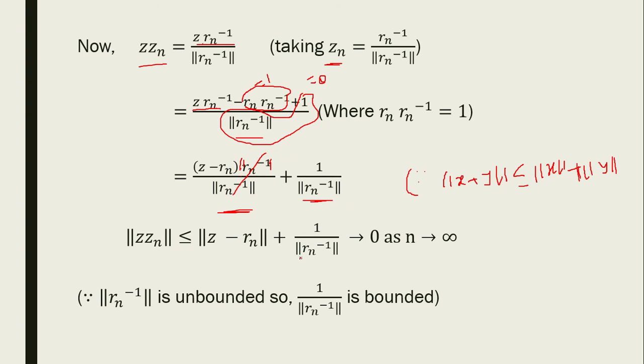This tends to 0 as n tends to infinity, and 1 upon norm Rn inverse is bounded.